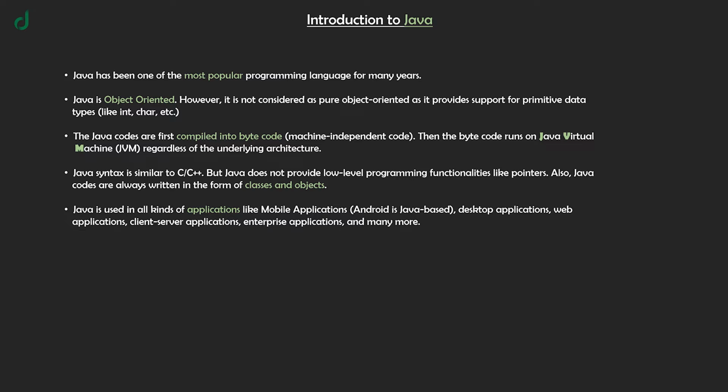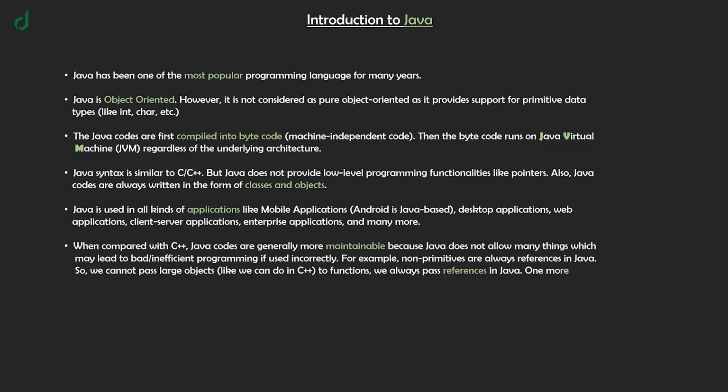When compared with C++, Java code is generally more maintainable because Java does not allow many things which may lead to bad or inefficient programming if used incorrectly. For example, non-primitives are always references in Java. So we cannot pass large objects by value, like we can do in C++, to functions. We always pass references in Java. One more example: since there are no pointers, bad memory access is also not possible.